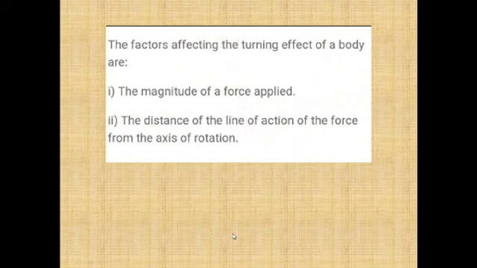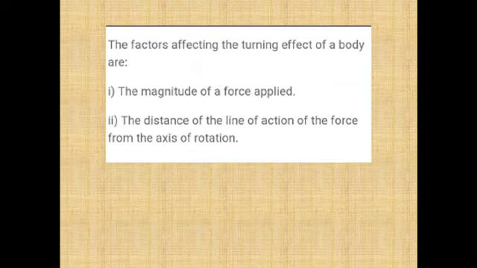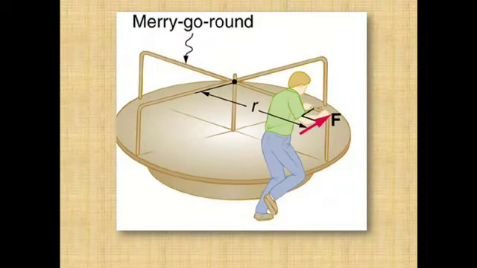Now the factors which affect the turning effect of the body. First is the magnitude of the force applied. Suppose this was the merry-go-round.